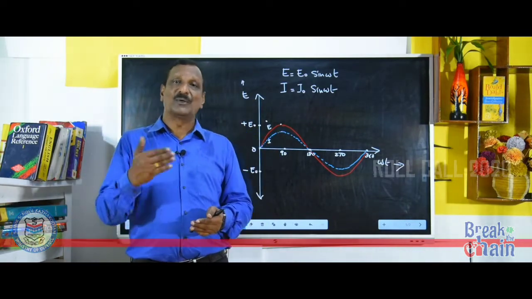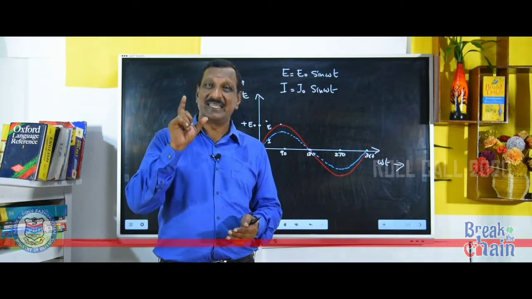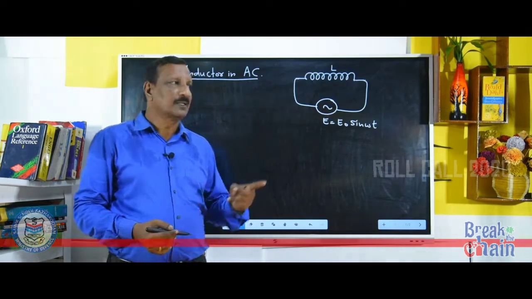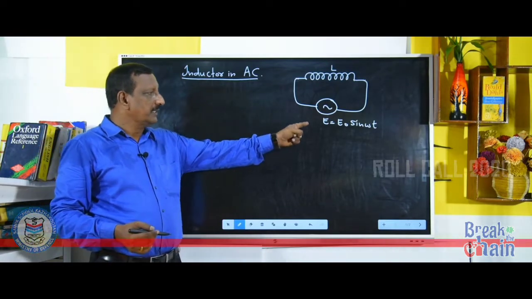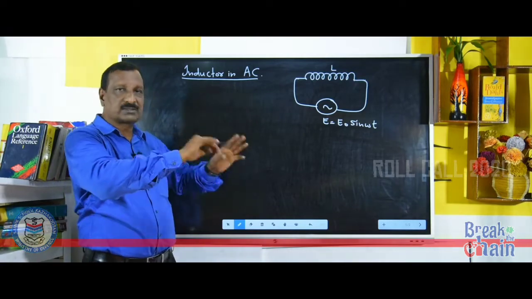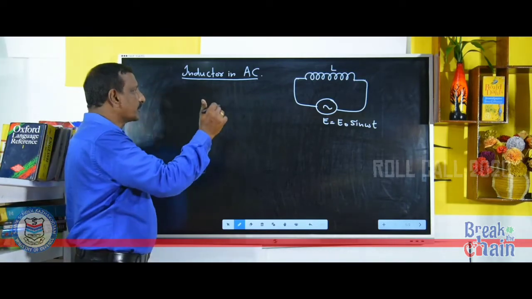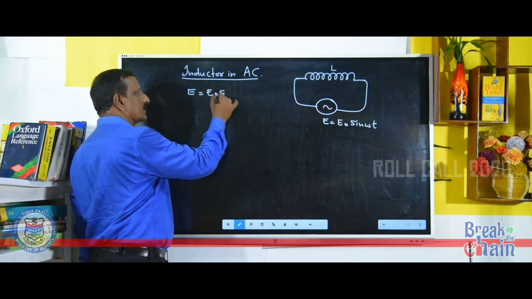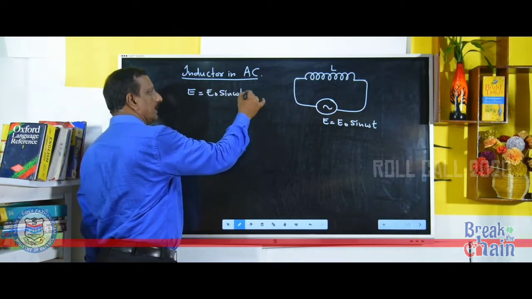Now, we are going to see the load as an inductor in AC. Just see it. Okay. See this, E is equal to E0 sin omega t. We are going to connect an inductor across the AC. So what is the equation for AC? E is equal to E0 sin omega t. Let it be equation 1.